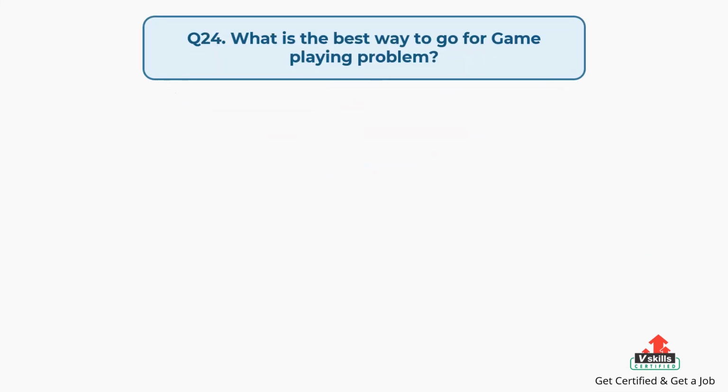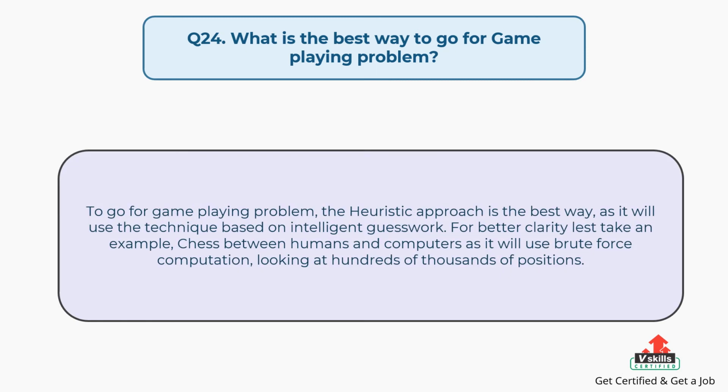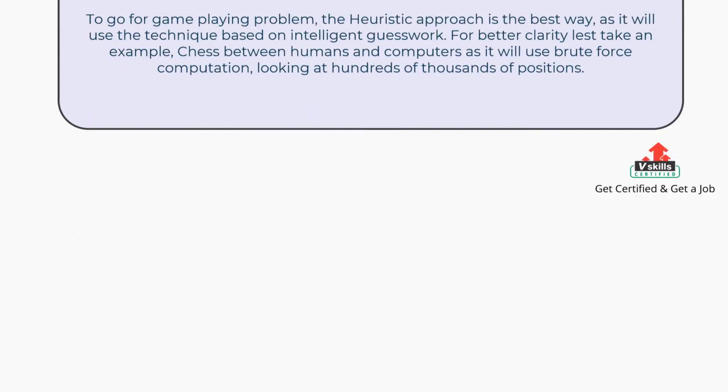Question number 24. What is the best way to go for the game-playing problem? The answer is: to go for the game-playing problem, the heuristic approach is the best way, as it will use the technique based on intelligent guesswork. For better clarity, let's take an example: chess between humans and computers, as it will use brute force computation, looking at hundreds of thousands of positions.